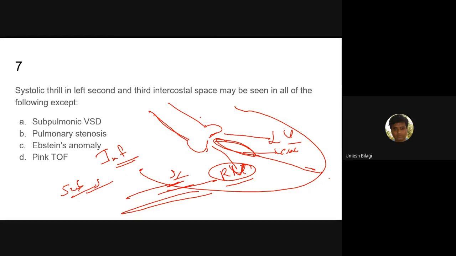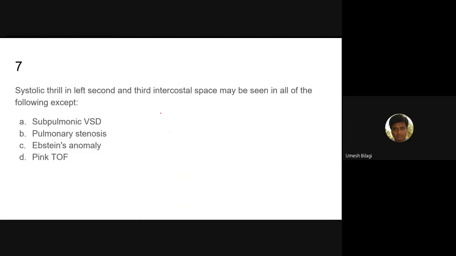So the right ventricle has to push the blood against the higher pressure of the aorta, or if it wants to push into the pulmonary artery, it has to push against the stenosis. Because of that, the right ventricle hypertrophies. Of course, what are the components of TOF? Pulmonary stenosis, VSD, right ventricular hypertrophy. Best would be to call it infundibular stenosis, subpulmonic only.